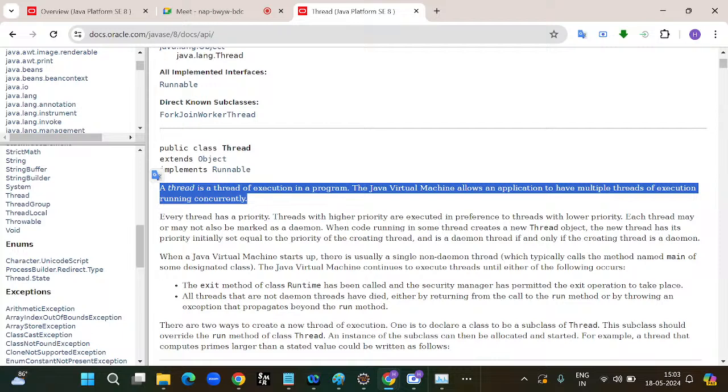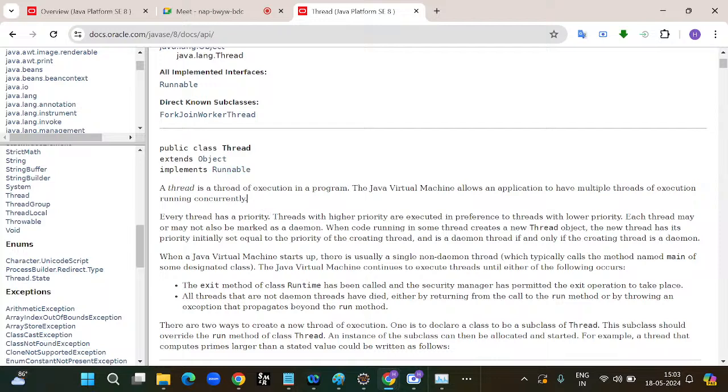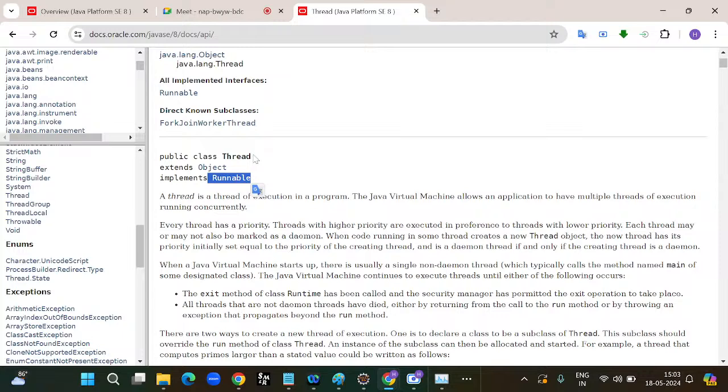Concurrently meaning parallelly. If one program has, you can assume, 4 methods, and you want to execute all the methods at a time parallelly, then we will go for the thread concept. You can observe here, thread is the class, and thread extends object. Object is the superclass, the parent class for all the Java classes, and the thread class is implementing runnable. So this is the definition for the thread class.